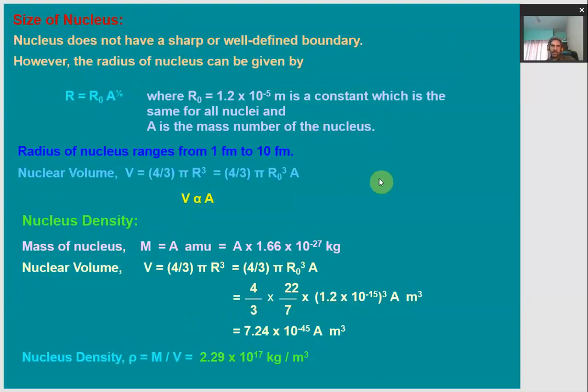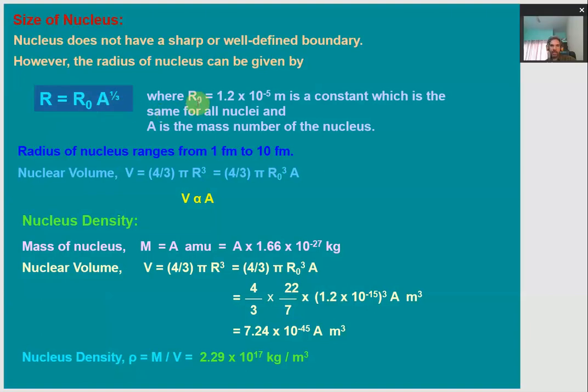Let us move to the next thing, the size and density of the nucleus. These are the two terms associated with the nucleus. The size of the nucleus is known by knowing the radius of the nucleus, because inside the atom, the nucleus lies at the very central region in the form of a very small sphere. But the boundaries of this nucleus are not very clear or well defined. However, in general, the radius of the nucleus is given by r = r0 A^(1/3).